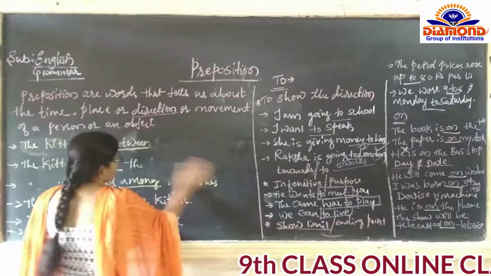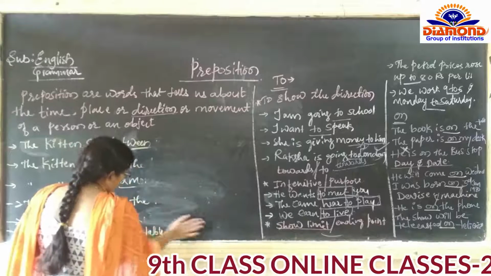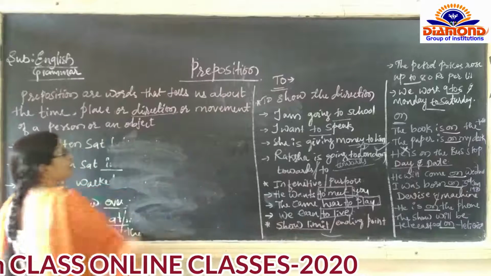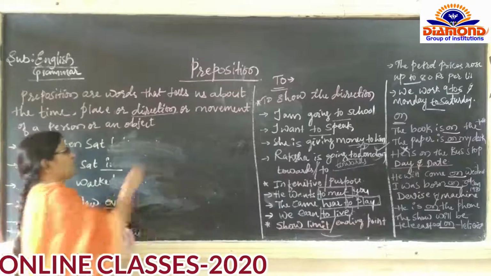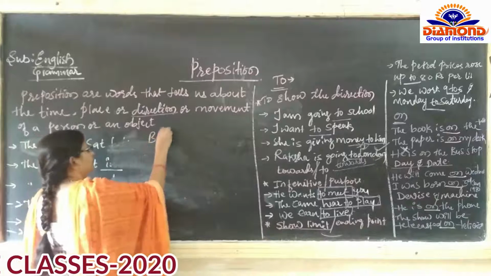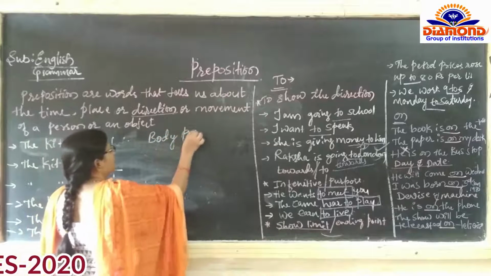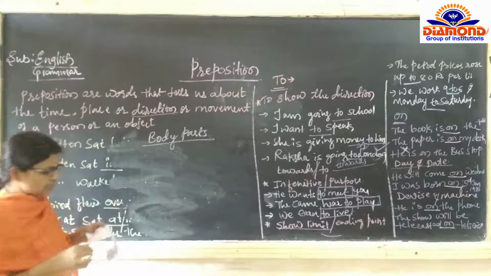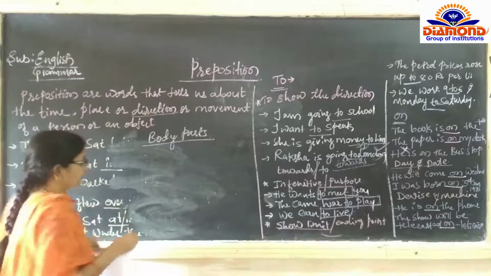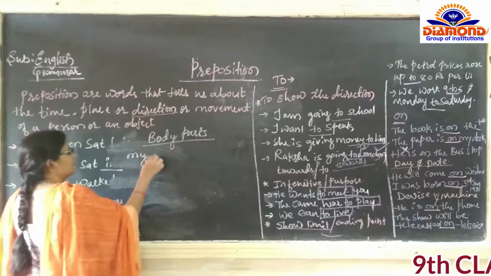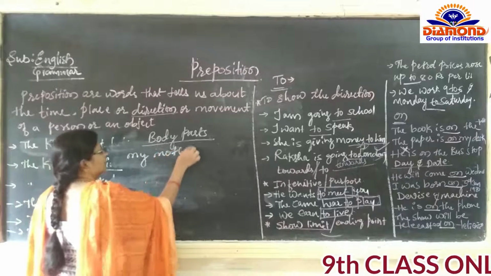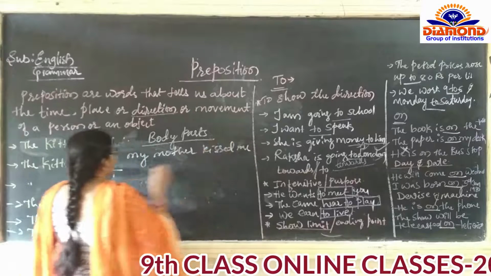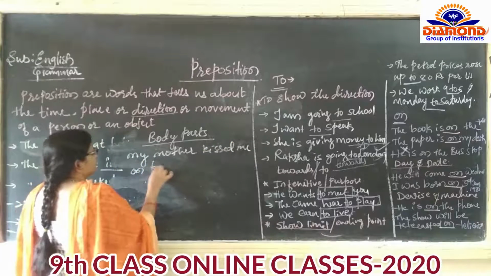Then where it must be used: it is used related to the body parts. "On" is used related to the body parts. How? Body parts. Example: my mother kissed me on forehead.